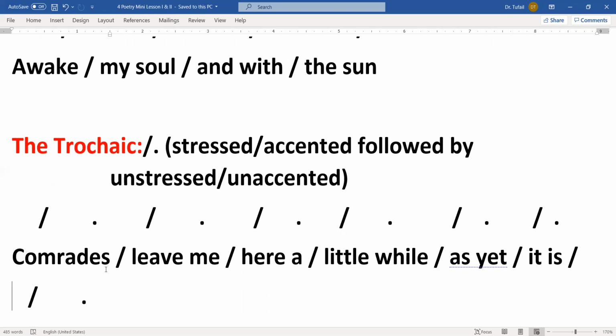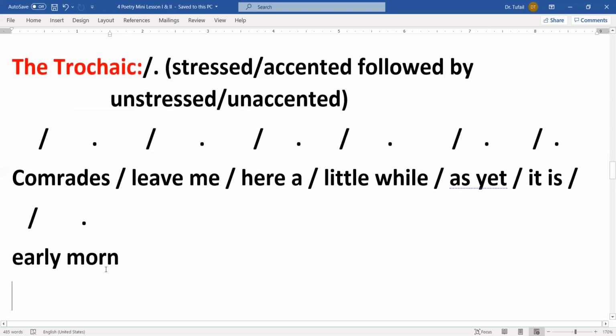Comrades, leave me here a little while, as yet it is early morn. अब देखिए इसमें stressed followed by unstressed, comrades, comrades, leave me, here a little while, as yet it is early morn. So stressed followed by unstressed, that is where the trochaic is.